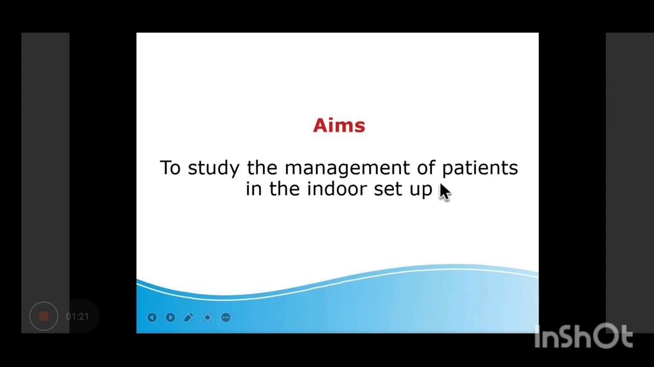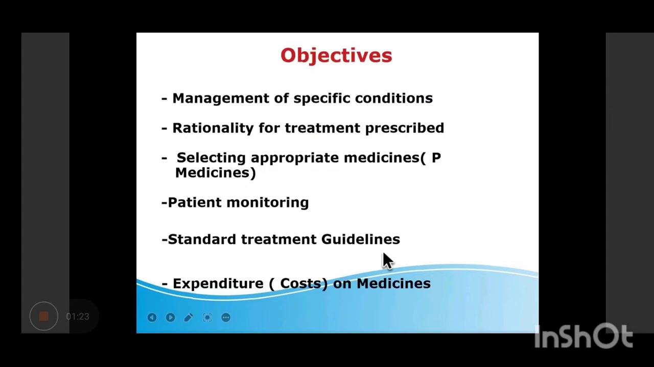So here the aim is to study the management of patients in the indoor setup, and then it has got different objectives. The most important objective is management of specific condition. Could be any disorder, any disease. What is the management of specific condition? Then whatever the drugs are prescribed, are they rationally prescribed? That becomes your second objective, rationality for the treatment prescribed.